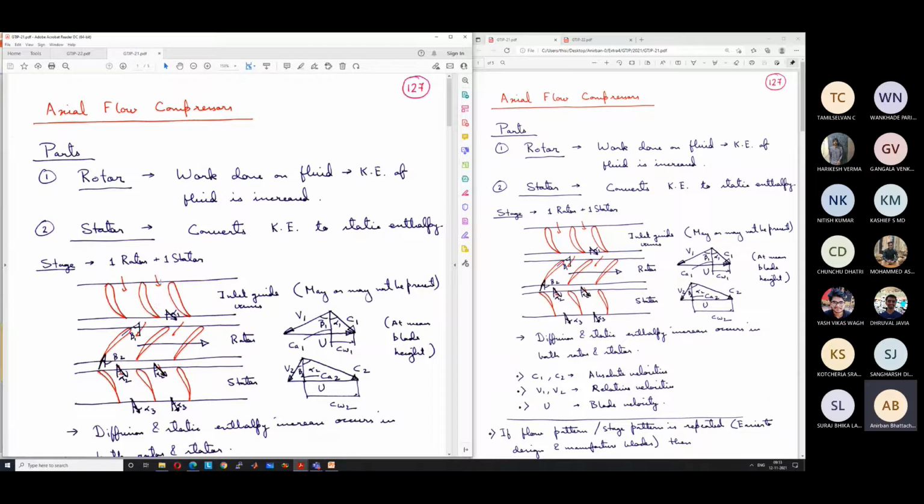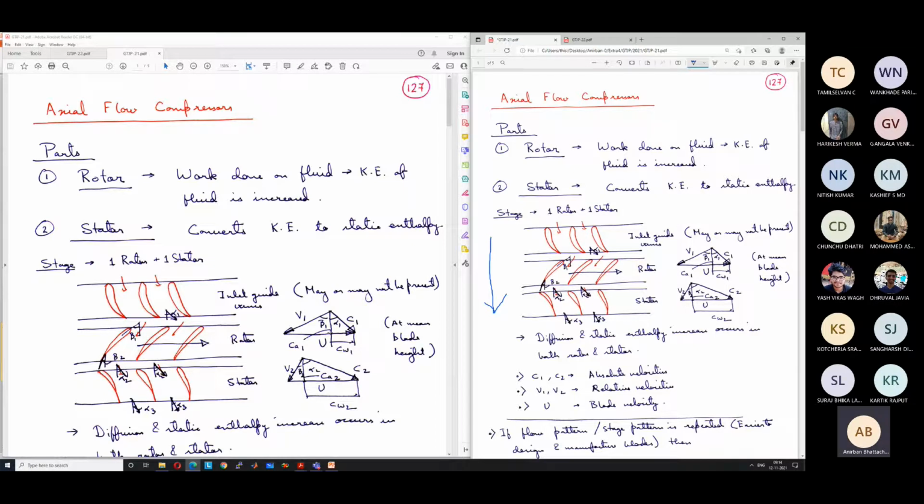The role of the inlet guide vane is to change the flow direction from the axial direction. The axial direction is in this direction. The flow is coming from the top and going out towards the bottom. So it changes the flow direction from axial to a certain angle, so that the flow enters the rotor blades smoothly without any impact on the blades. The flow is aligned properly with the rotor blades. That is maintained by the change in flow direction in the inlet guide vanes.